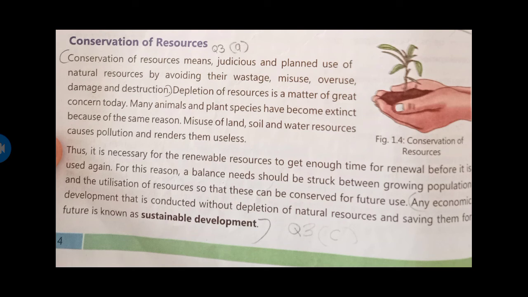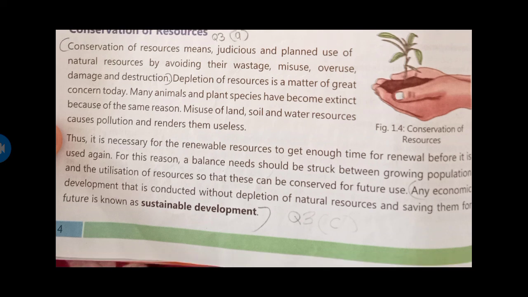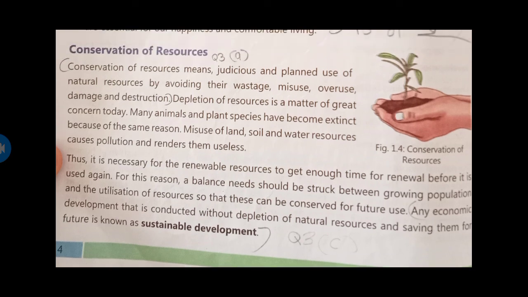Any economic development that is conducted without depleting the natural resources, and saving them for future use, is called sustainable development. See, we are cutting the trees.